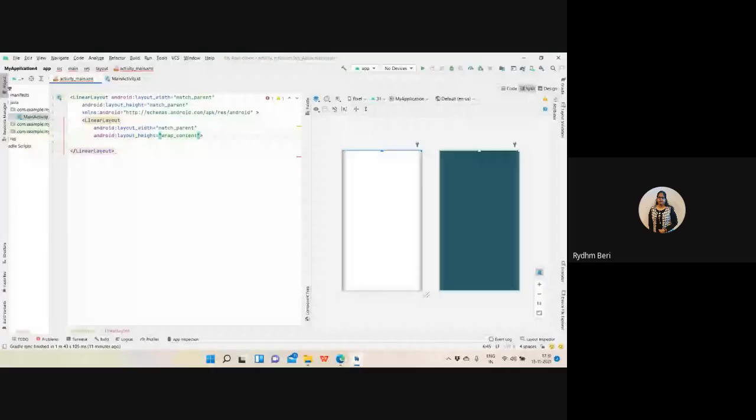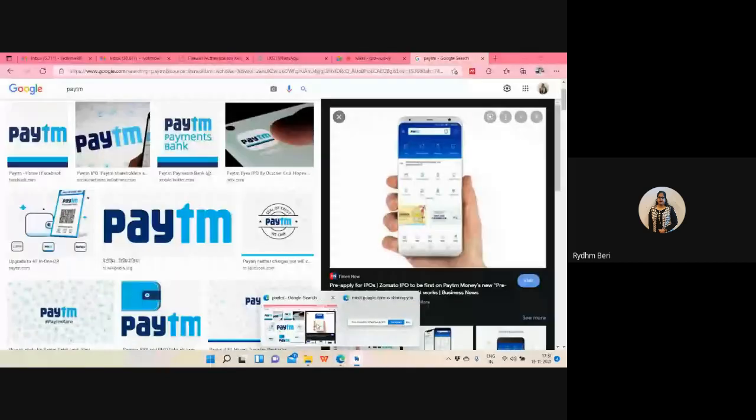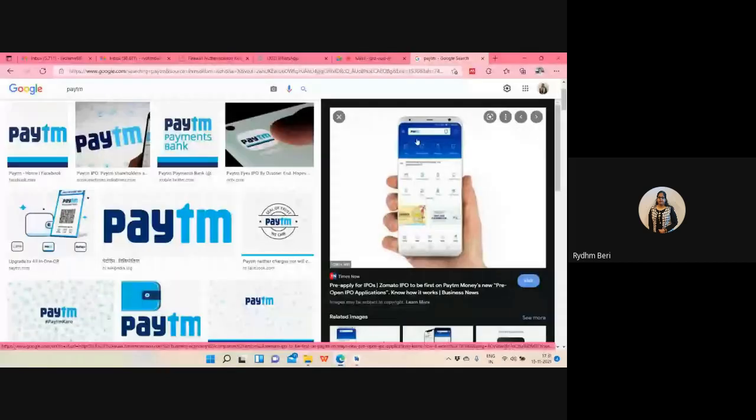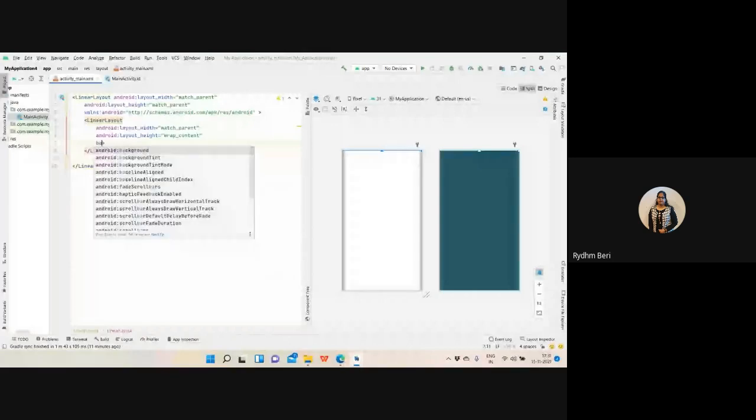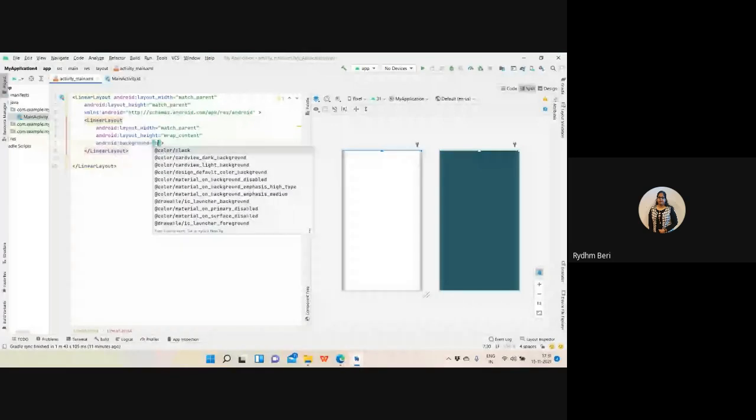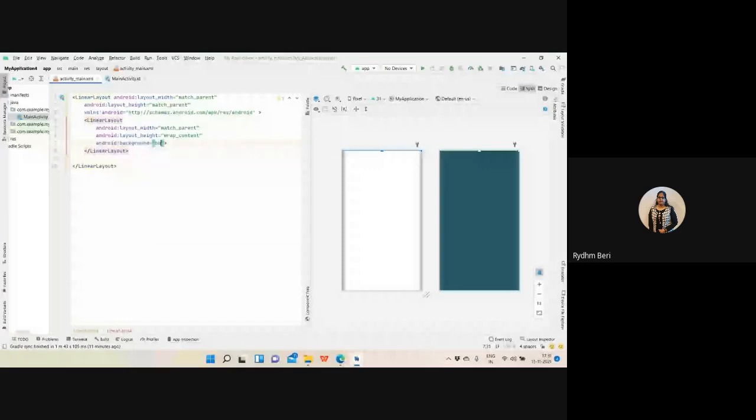I'm taking one linear layout for this blue part. Actually, I need to take two linear layouts inside this, one for the blue part and one for the white part. For the blue part, let me set the background as blue. Let me create the color blue.